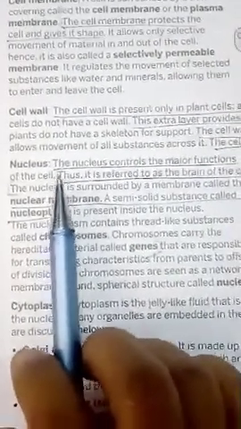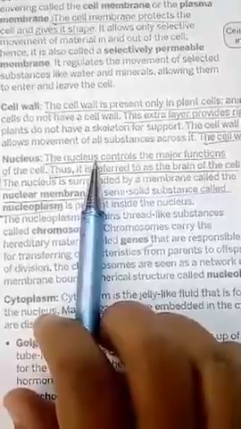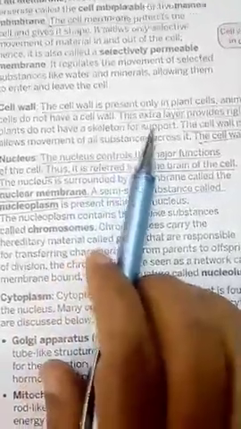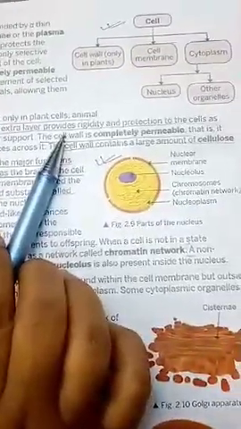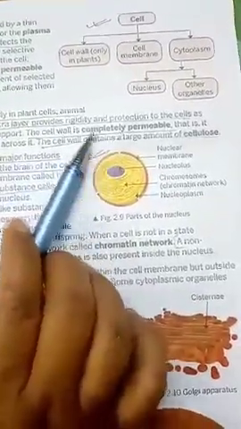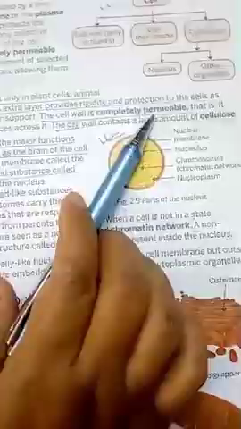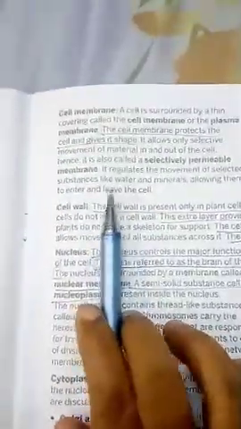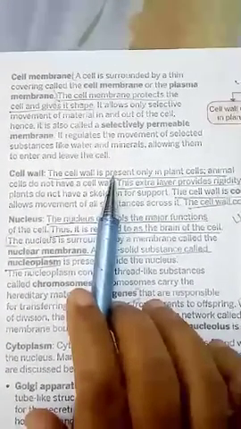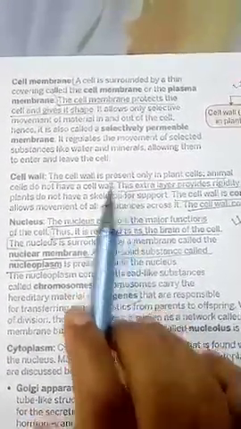Cell wall, as I told, is present only in the plant cell. This extra layer provides rigidity and protection to the plant cell. It is completely permeable. Plasma membrane allows only certain selected substances to move, but cell wall allows all the substances to pass through it.